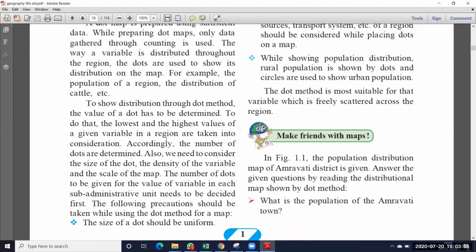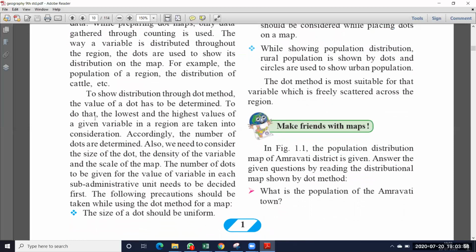To show distribution through the dot method, the value of the dot has to be determined. When you are using the dot for showing the population or anything, you should use the same value for a particular dot. Every dot has the same value. To do that, the lowest and highest values of a given variable in a region are taken into consideration. So you have to take the highest value in that region and the lowest value in that region. Suppose Maharashtra has different districts.